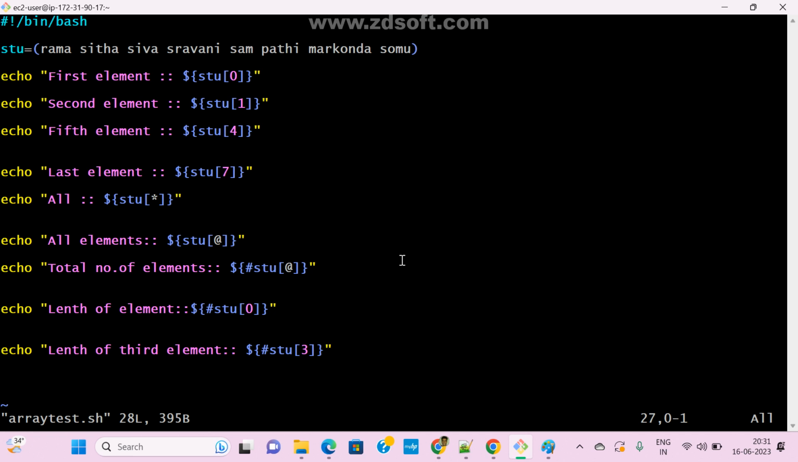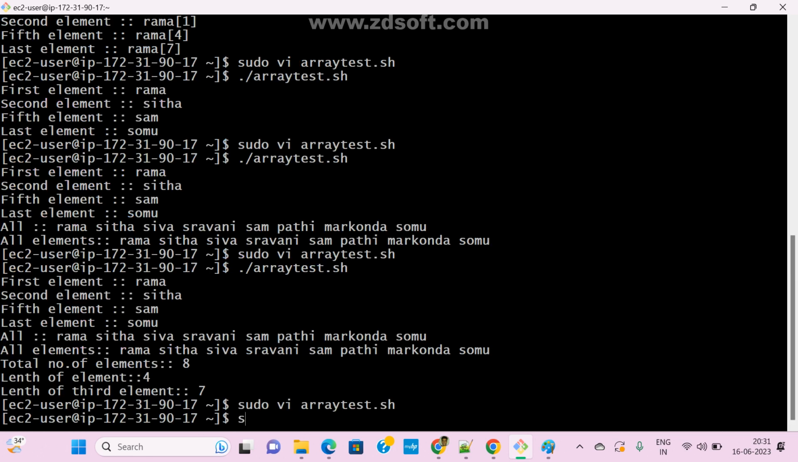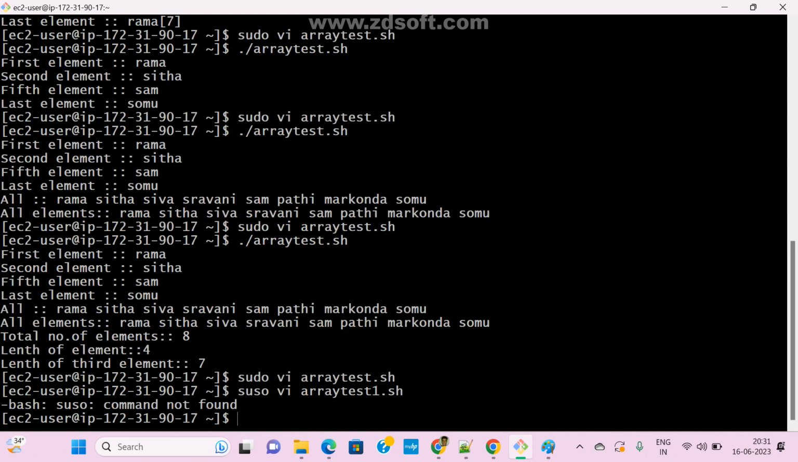The rest is all the same, your wish. If you want to declare in a different way, we can also do that. Let me write one more thing. If you want to store, sudo vi array test1, I gave the test1 dot sh file. Sudo, sorry, sudo.